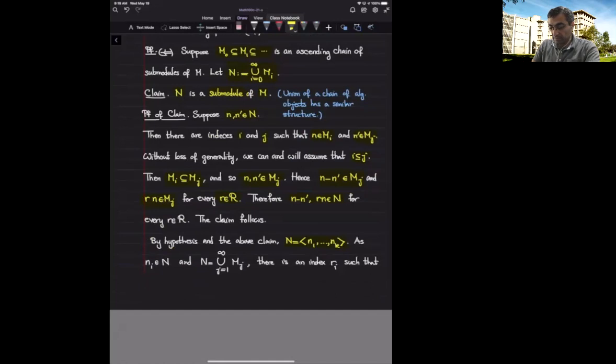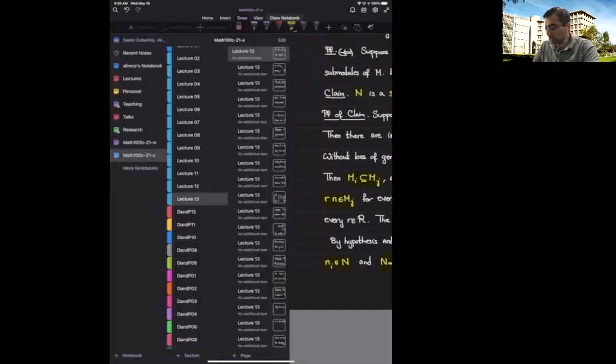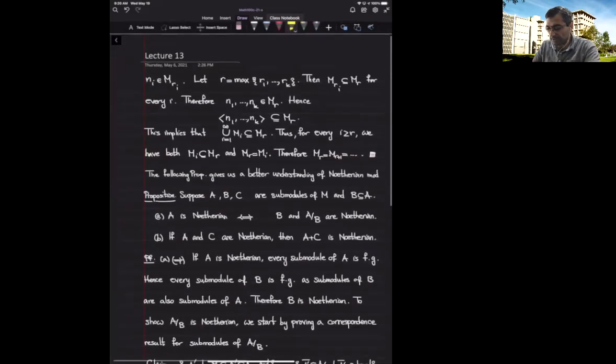Again, N is the union of the M sub i's. Knowing that n sub i belongs to N implies that n sub i should belong to M sub some index. The index, of course, depends on i, so let's call it r sub i. So n sub i should belong to M sub r sub i.